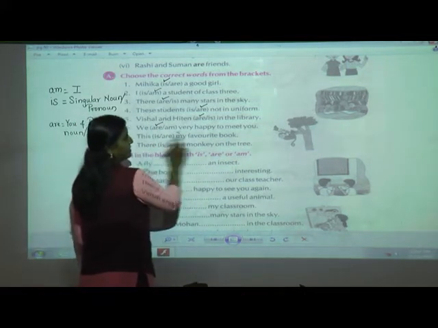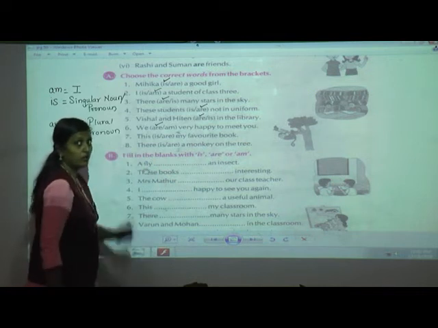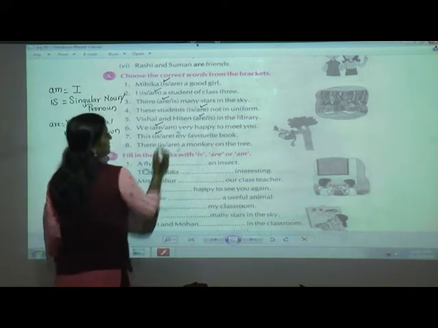This is my favorite book. This, yes, this and book. Book, can you see? It is talking about a singular book. So I will check is.